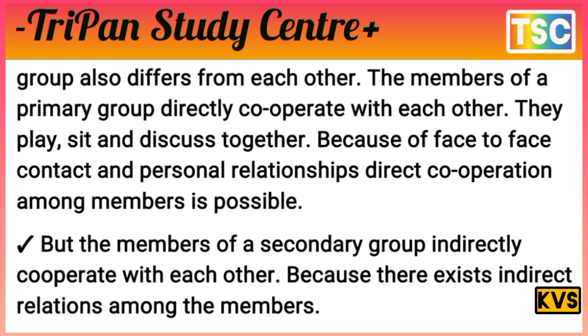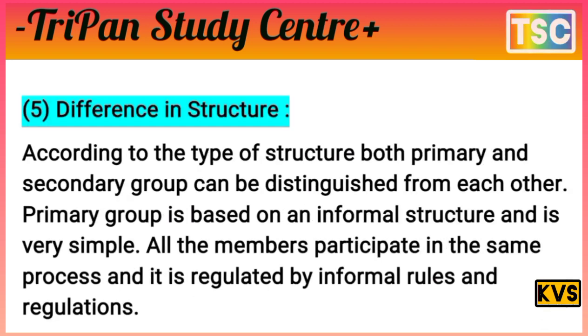The next is difference in structure. According to the type of structure, primary and secondary groups can be distinguished from each other. A primary group is based on an informal structure and is very simple.